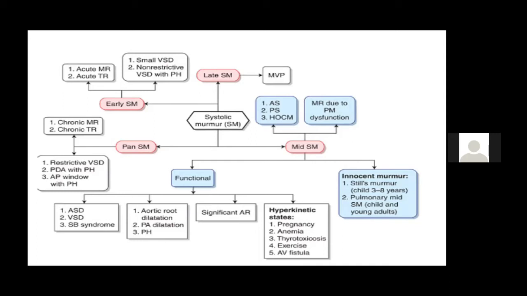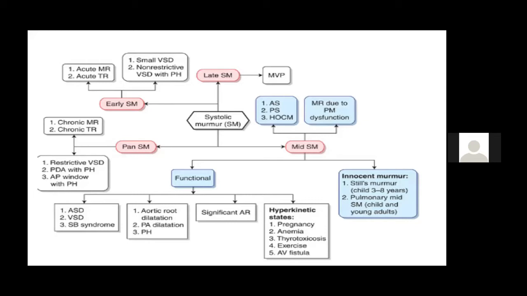Now let us discuss which murmurs are mid-systolic. Now mid-systolic murmurs, as I already told you, can be functional murmurs or organic murmurs. There is one more thing which is known as innocent murmur, which we usually see in children 3 to 8 years, in the pulmonary and the aortic area. Now they can be functional or organic murmurs. The functional murmurs are those which are the flow murmurs.